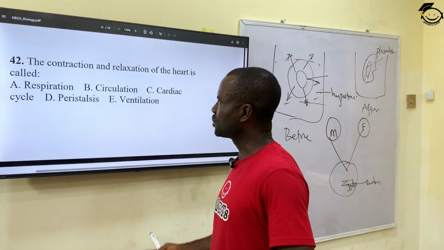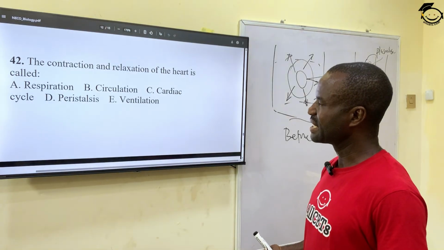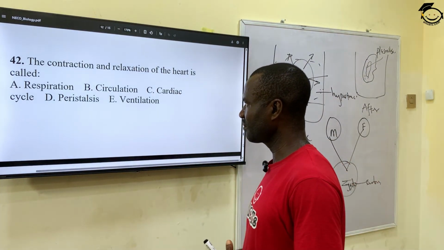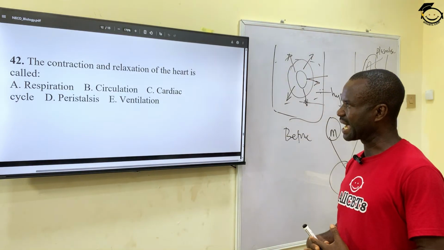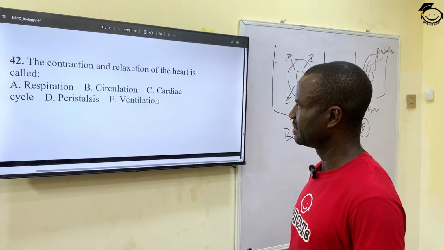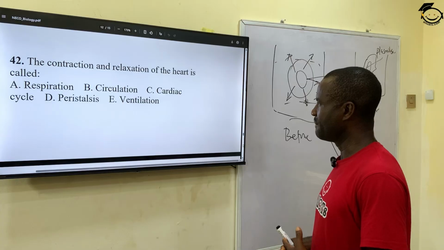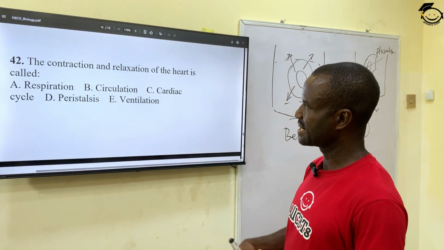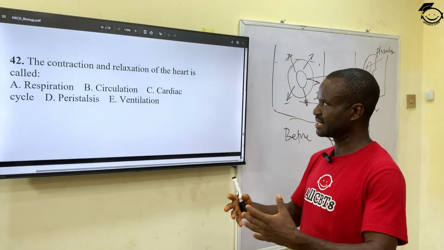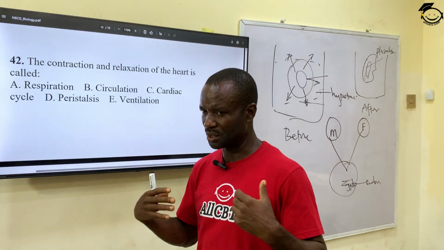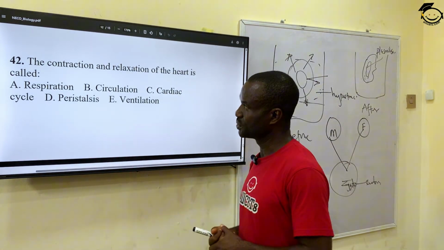42. The contraction and relaxation of the heart is called A, respiration, B, circulation, C, cardiac cycle, D, peristalsis, and E, ventilation. The correct answer is circulation. When the heart contracts and relaxes, it pumps blood. By so doing, the blood circles around the tissues.